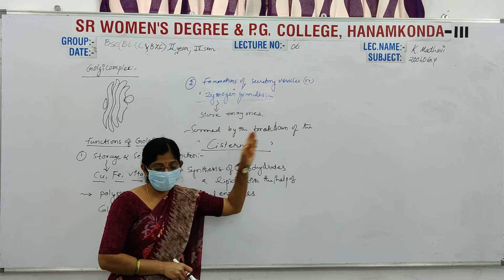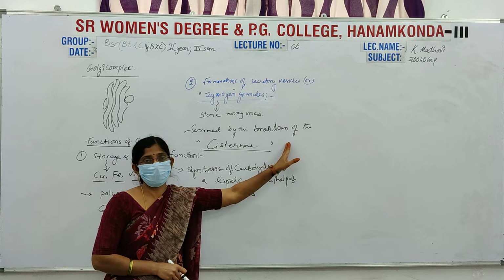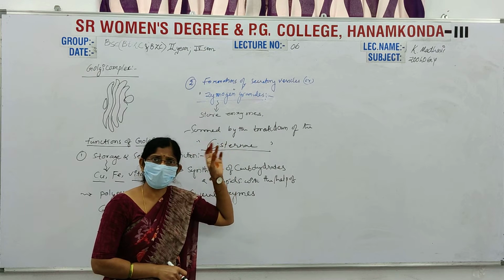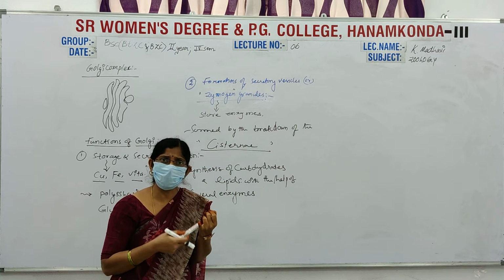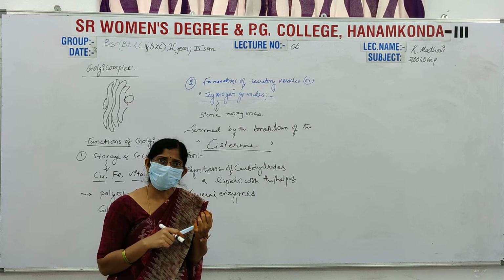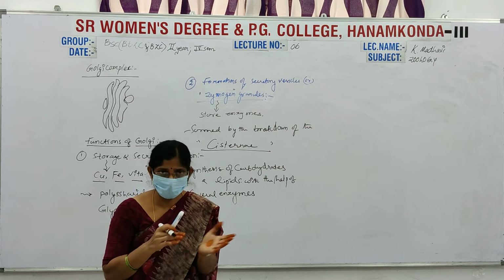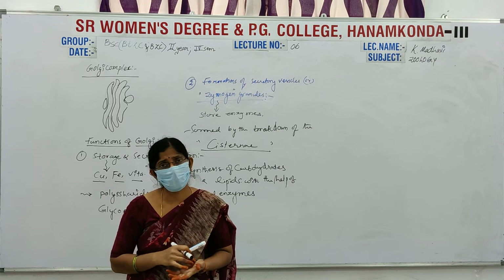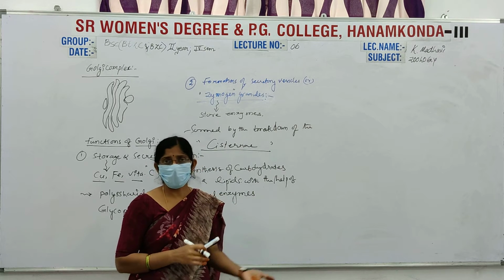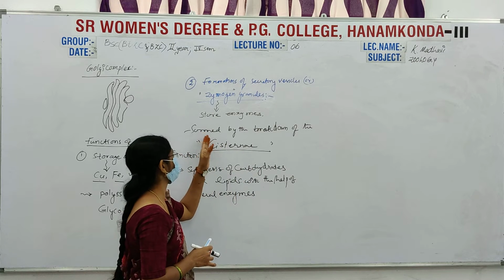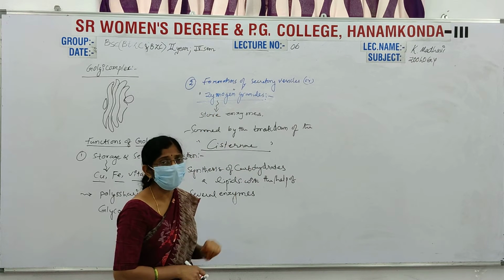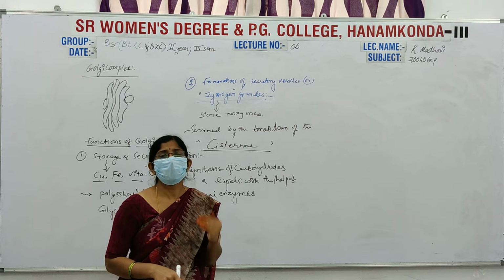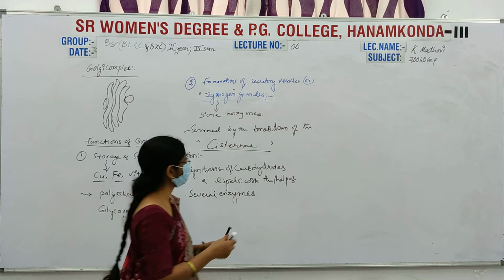What is the main function of zymogen granules? They store all types of enzymes. Those enzymes are useful for digestion and also for the lysis process and energy-giving processes, like glycolysis. Such processes use these zymogen granules. The next function of the Golgi complex is formation of primary lysosomes.